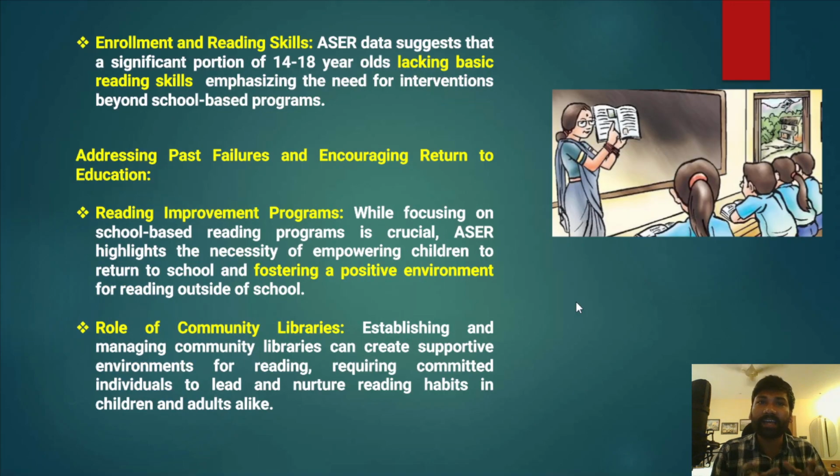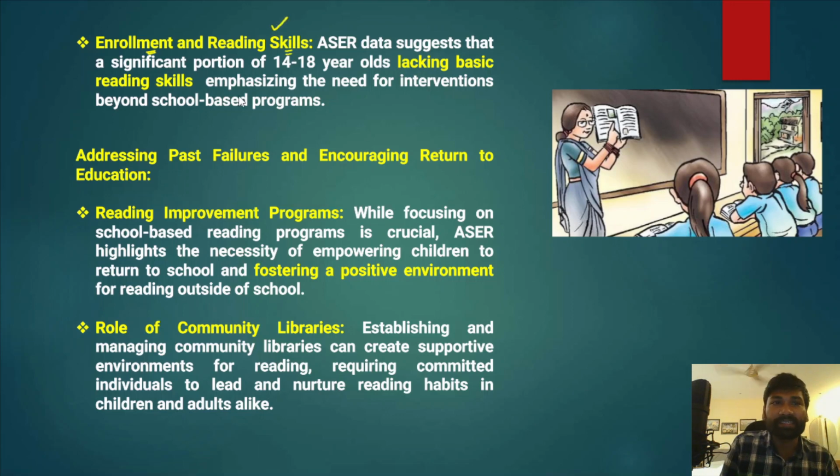And after that, it has also provided some basic details with respect to the enrollment of children and their reading skills. Enrollment means the number of children who are coming to schools and attending classes. So that is the enrollment ratio and reading skills.